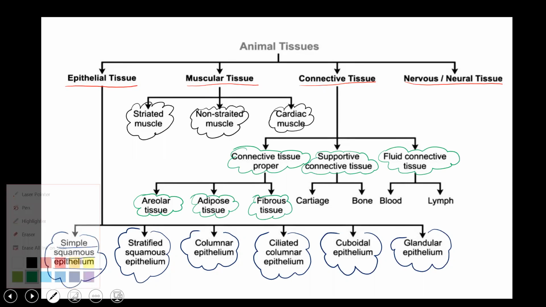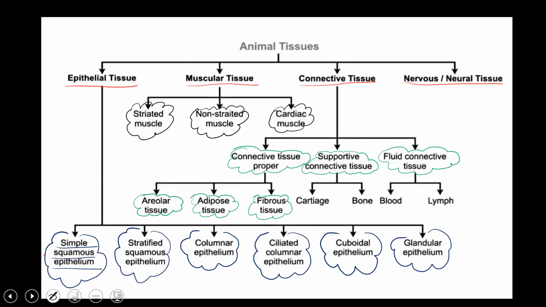The supportive connective tissues are cartilage and bone. And the fluid connective tissues are blood and lymph. So we will discuss all these one by one.